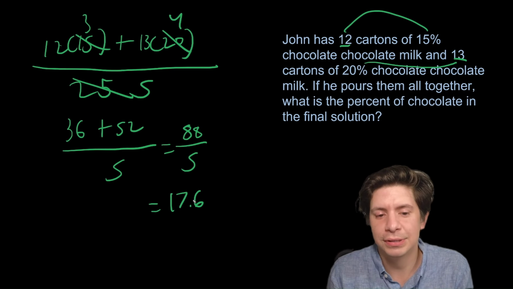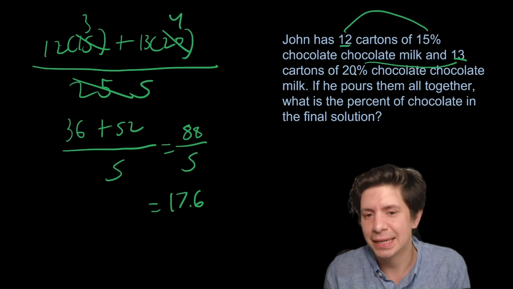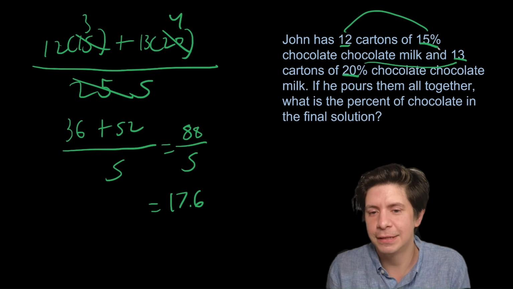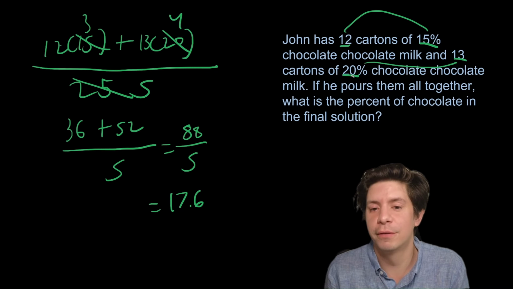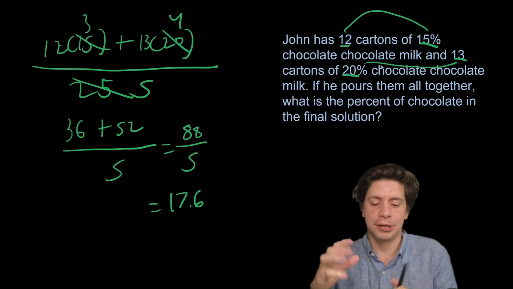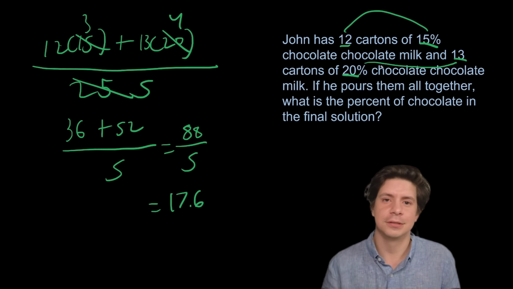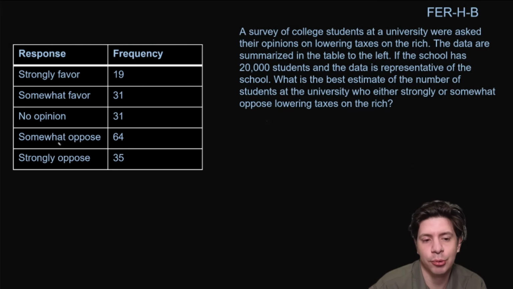What I want you to notice is 17.6 is a little bigger than 17.5, which makes sense. It's going to be closer to 20% than 15% because there's more of the 20% milk than the 15% milk. So that's going to shift it there. The more you have of something, the closer you're going to be to the value. That's why it's a weighted average. It carries more weight in this calculation. We have to estimate something where we're combining values and go from there.